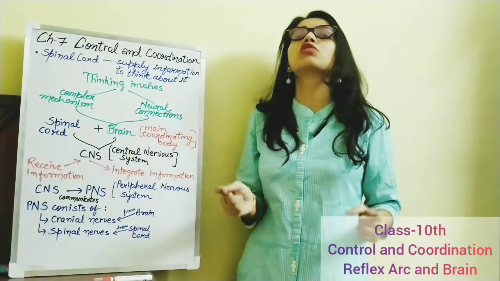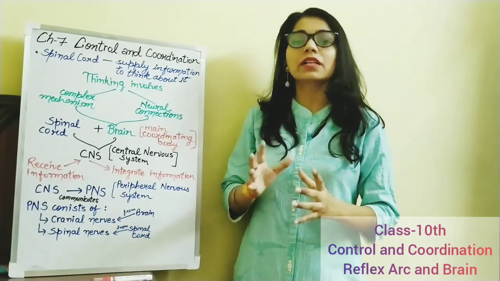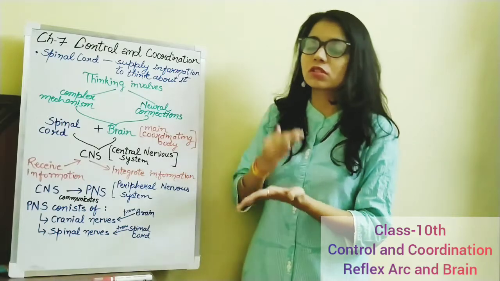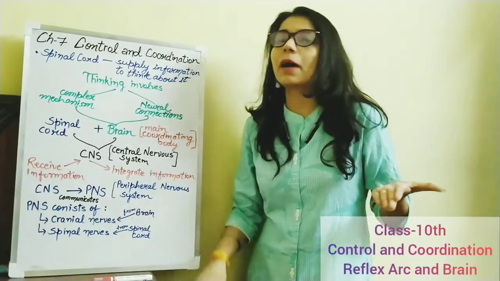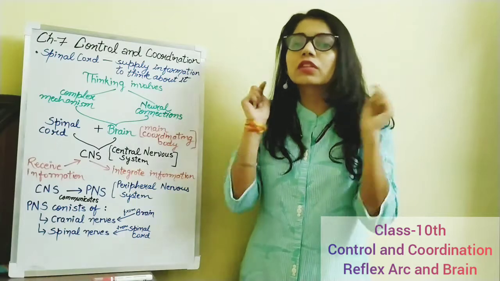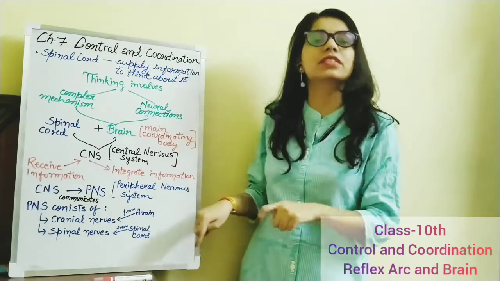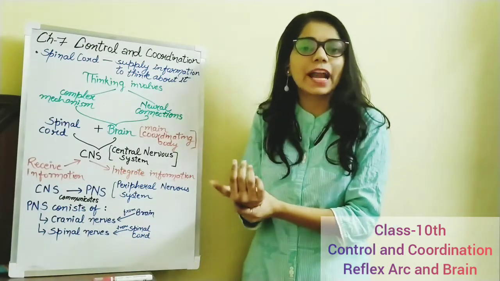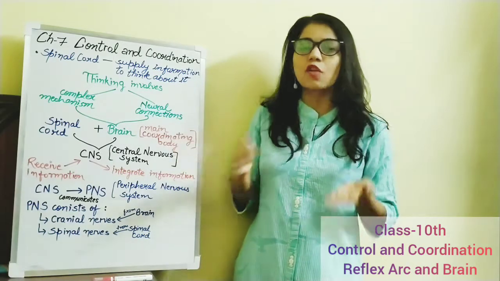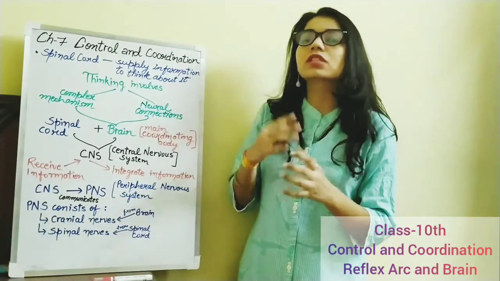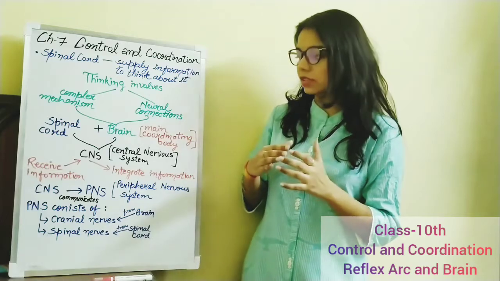That information is also being sent. But that reflex action was a sudden action. But what about that ant? For that, the brain has to send a message to the muscles of the hand, maybe, which will remove that ant from the leg. So this is how the process takes place.